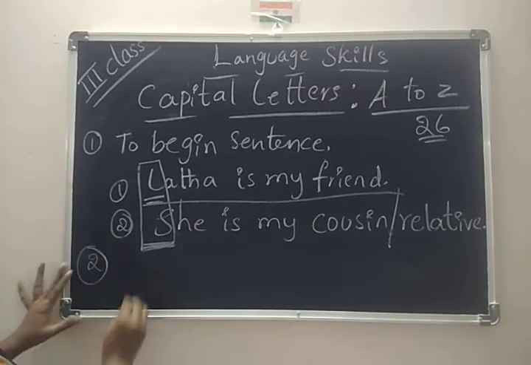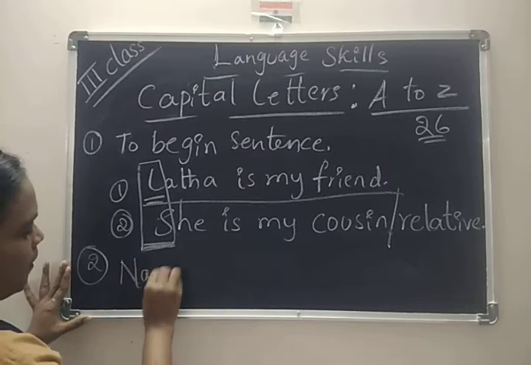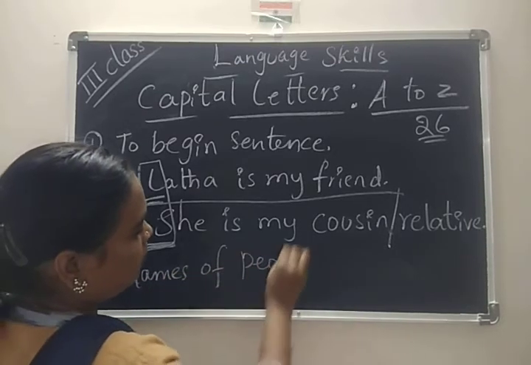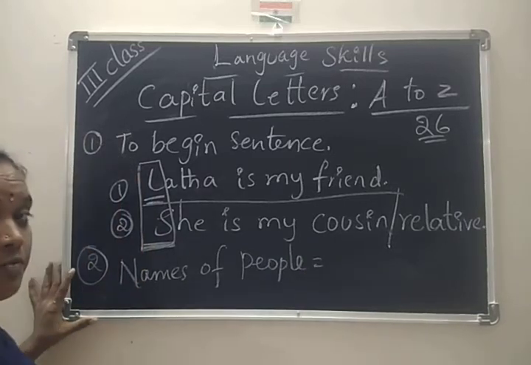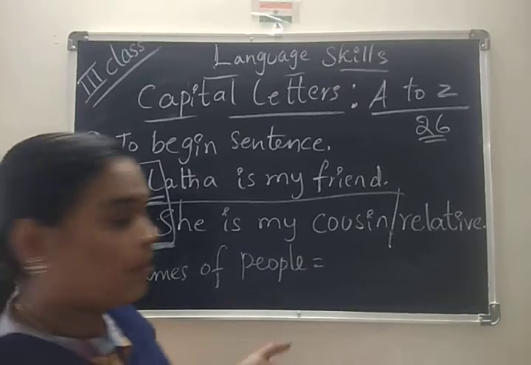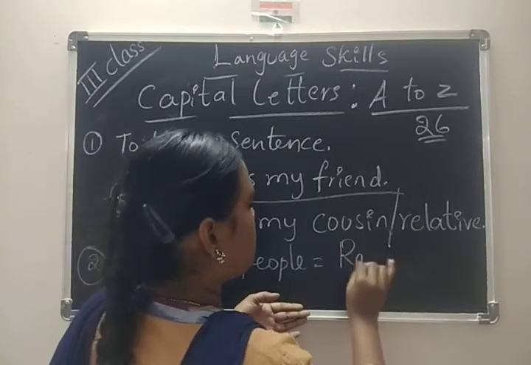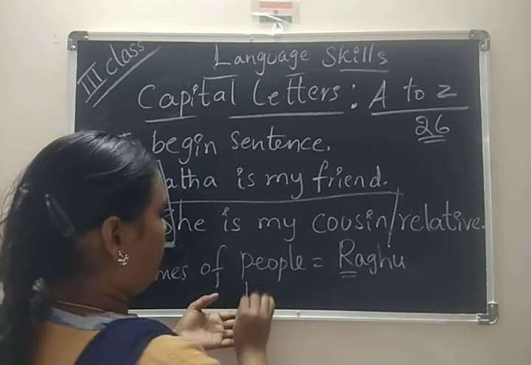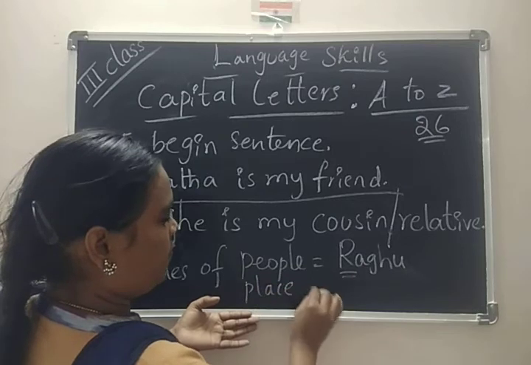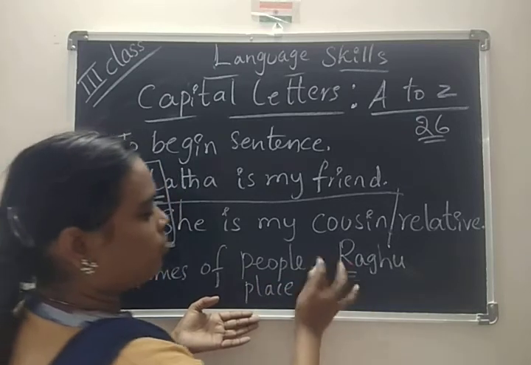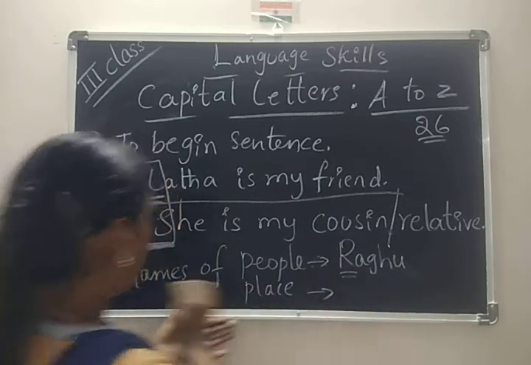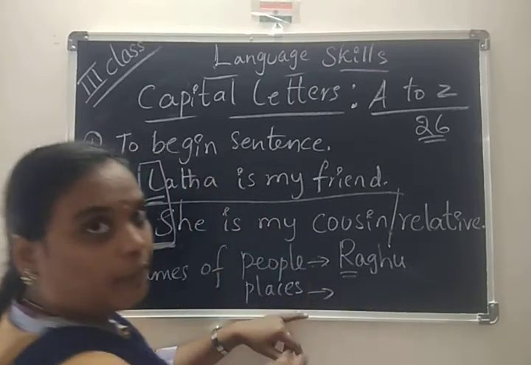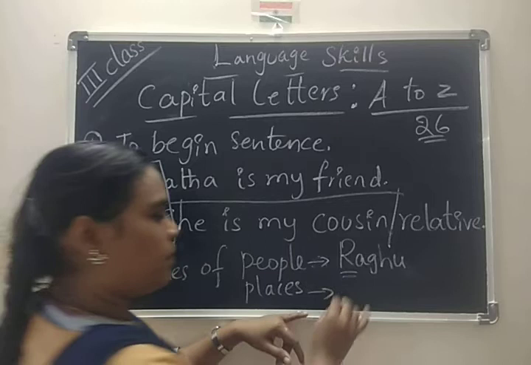And the second rule is names of people. What's your name? For example, your name is Raghu, so R is capital. And place names. You can take any place. I am taking 2 examples here.